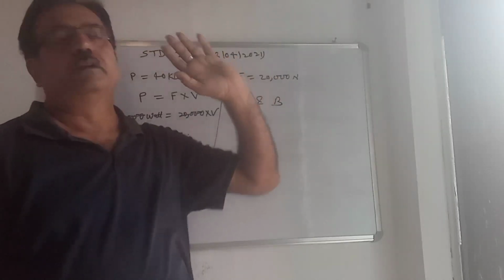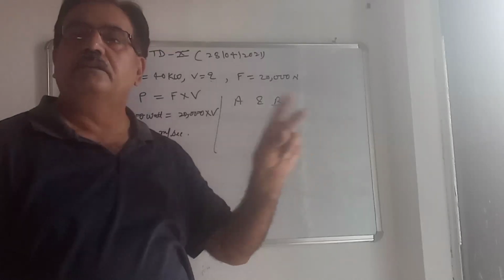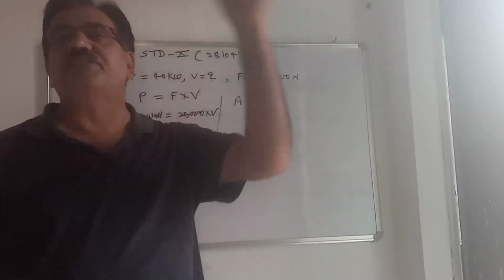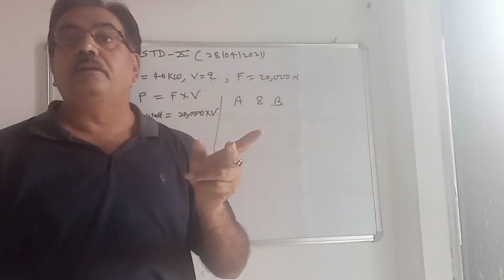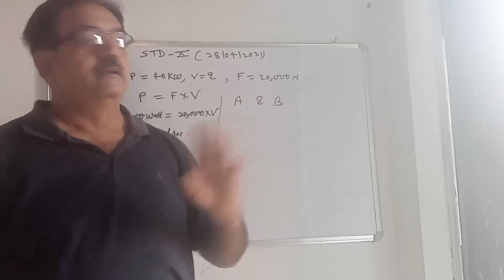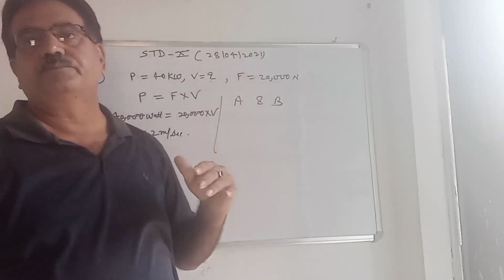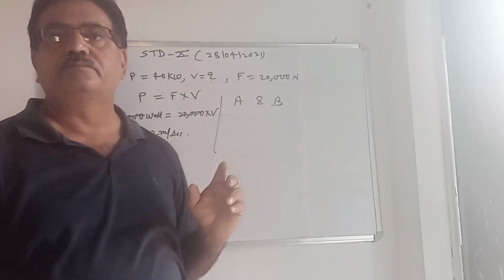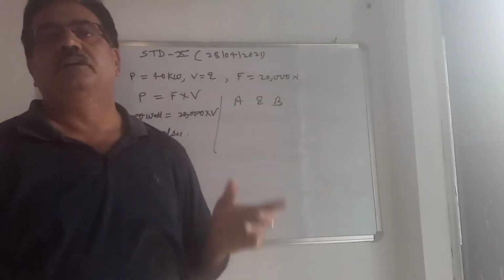What is the work done by A and B? In this case the work done will be the same because both are doing the same work, but the time will be different. Once again listen, A and B, two persons, climb up a stairs. One takes 10 minutes, the other takes 20 minutes. What is their work and what is their power?